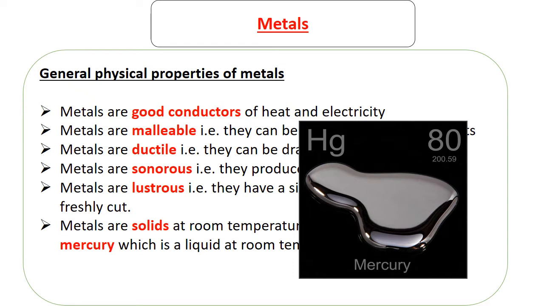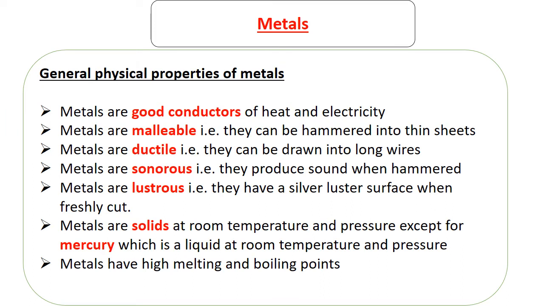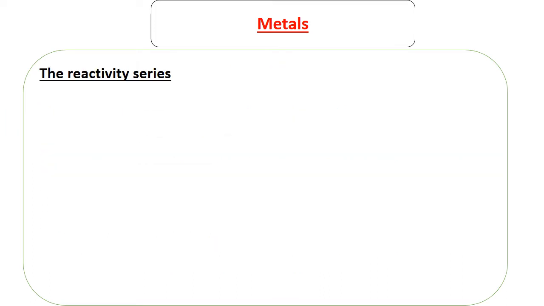For those who are old enough that they have watched the Terminator series, maybe you remember what used to happen to the Terminators when they are shot and the likes. So this is mercury, the only metal which is a liquid at room temperature. The last property is metals have a high melting and boiling point as compared to other groups of elements.